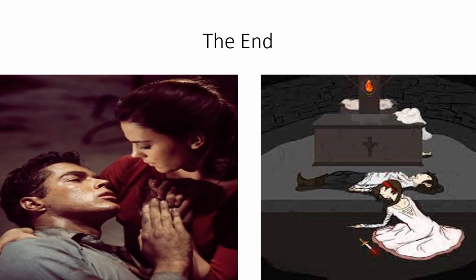In West Side Story, when Tony sees Maria alive, he runs to her, and then Chino shoots him and kills him. In both stories, the problems were solved between the gangs, although due to deaths.